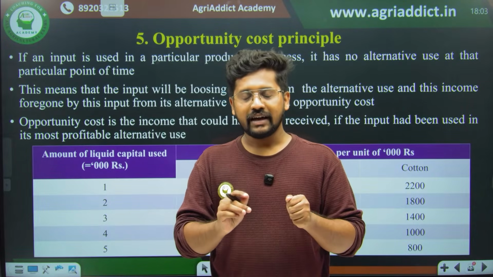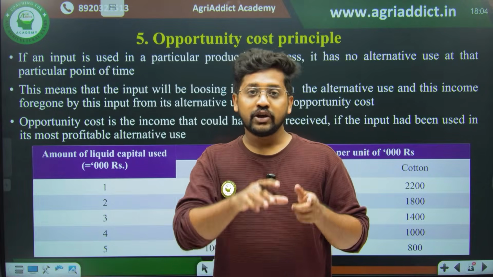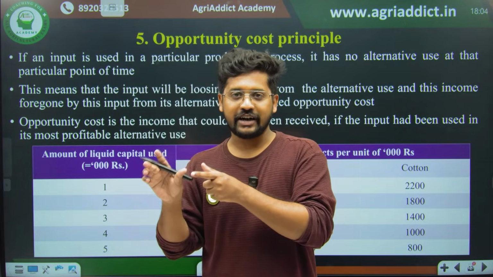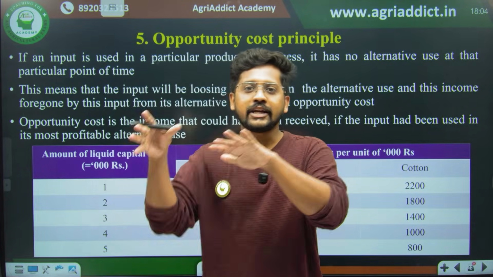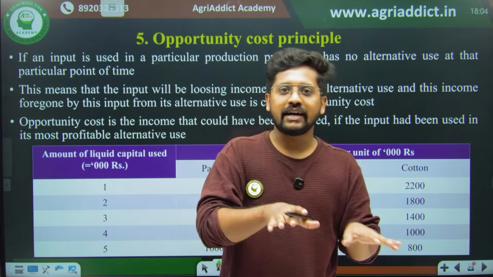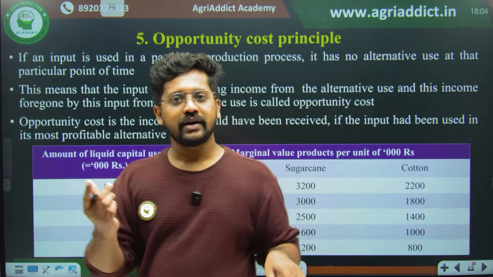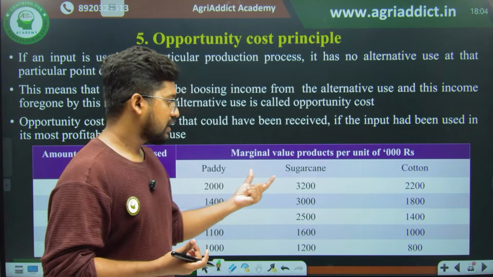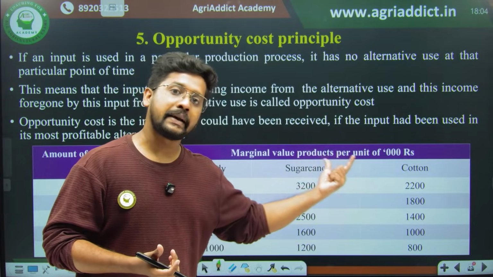So whenever I am allocating one unit of resource to something, I am sacrificing something which I would have done in the best next alternative, right? The same way, the time that you have allocated right now to choose the live class, you could have spent with the friends, but you have sacrificed it, and you chose to give that unit of time to the live session of the agri addict. Similarly, this first 1000 rupee note, you can give it for paddy, give it for sugarcane, and give it for cotton.